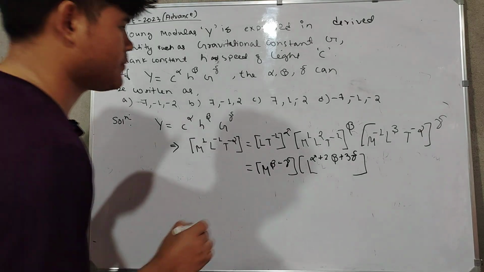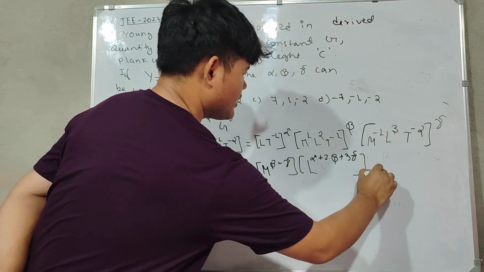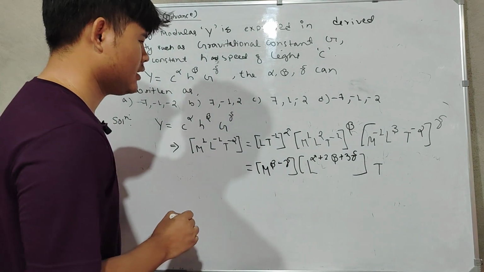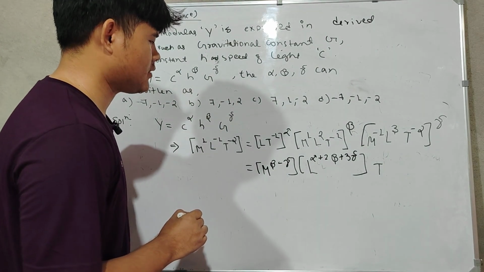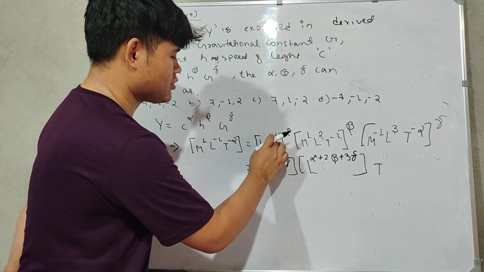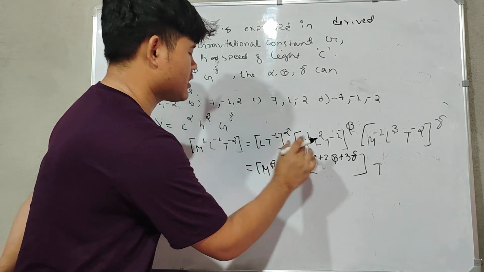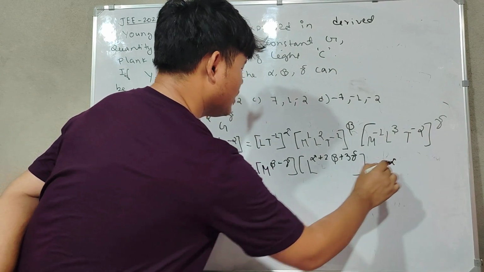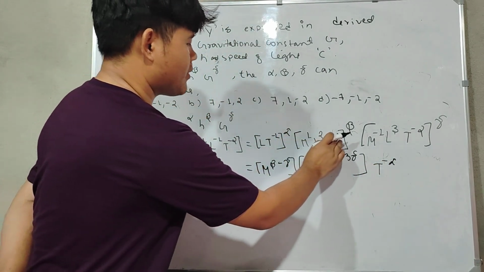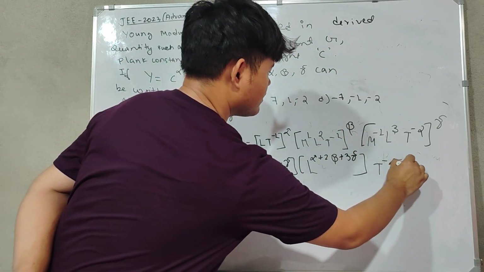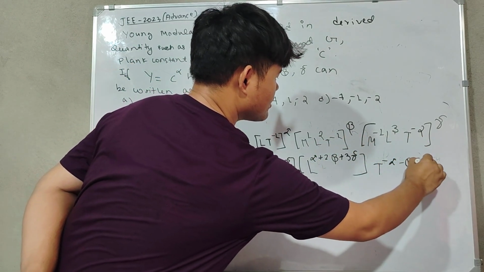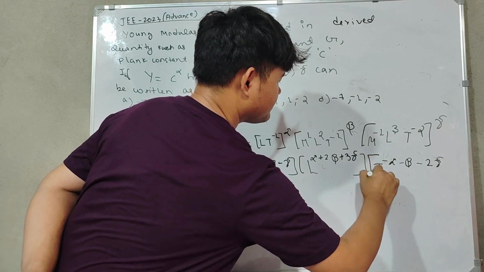Now T we will find out. T will be, yeah, some of you have done it. Very good. Those who have not done it, you can see it here. T to the power minus alpha, then T to the power minus beta, then T to the power minus 2 gamma.